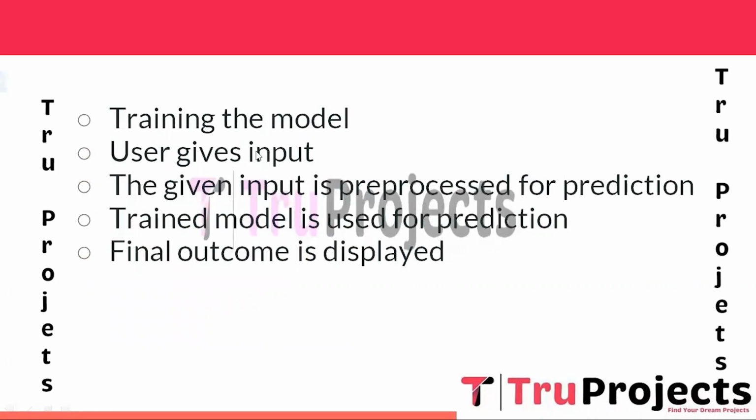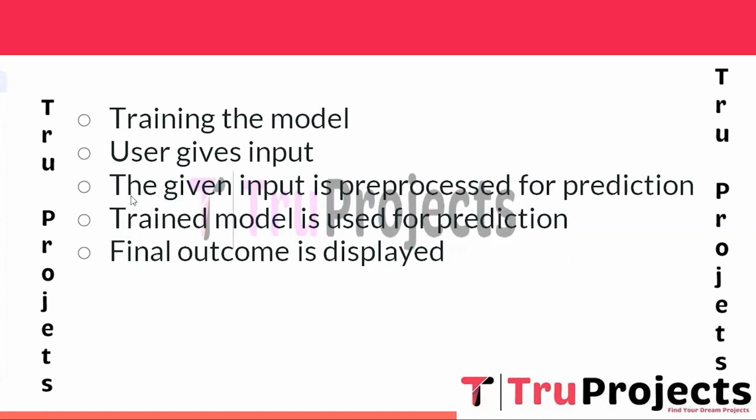And the sixth one is training the model. Here, the machine learning models are trained on the training set where they learn from the input features and the corresponding target values to make accurate predictions. And the seventh one is user gives the input. A user-friendly web interface is created using Flask to allow the user to give the input data for prediction. The interface prompts the user to provide their relevant information to process it.